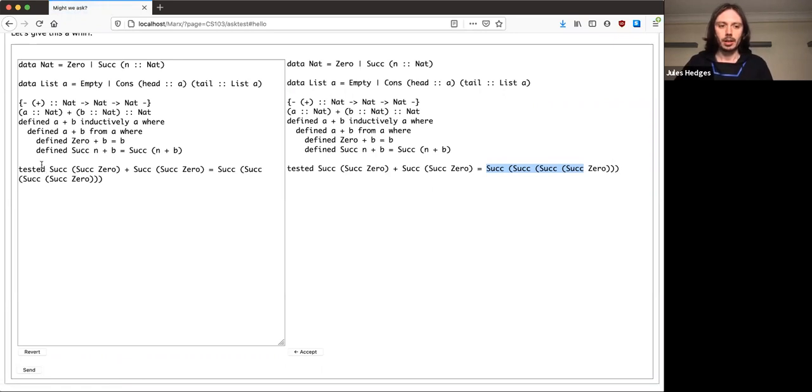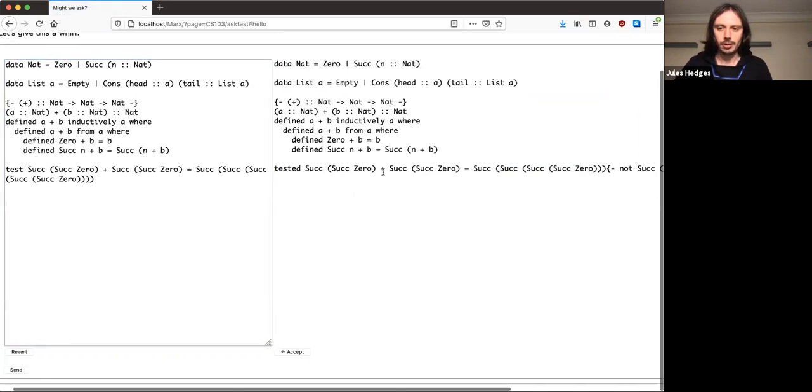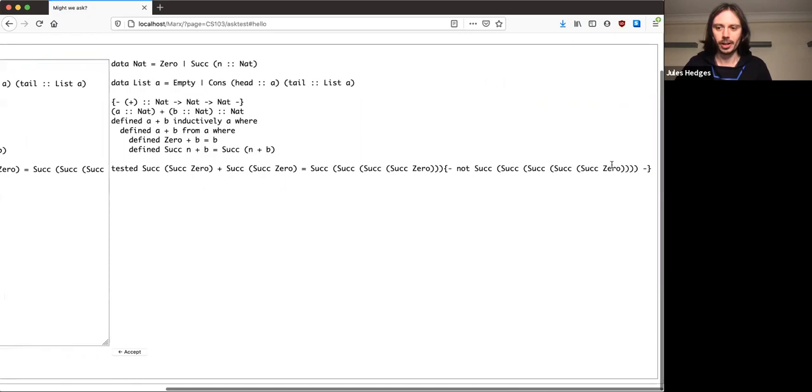The keyword test has a double meaning. I can use it to essentially play with or try a definition which I've given. So this is like taking a car for a test drive, but I can also use it in the software engineering sense to write a test. So I can say this, and for example, let's say I was confused and I thought that 2 plus 2 was 5, then I could do this. And this should now be a failing test. And Ask will tell me that, in fact, 2 plus 2 is 4 and not 5. So this is what a failing test looks like.